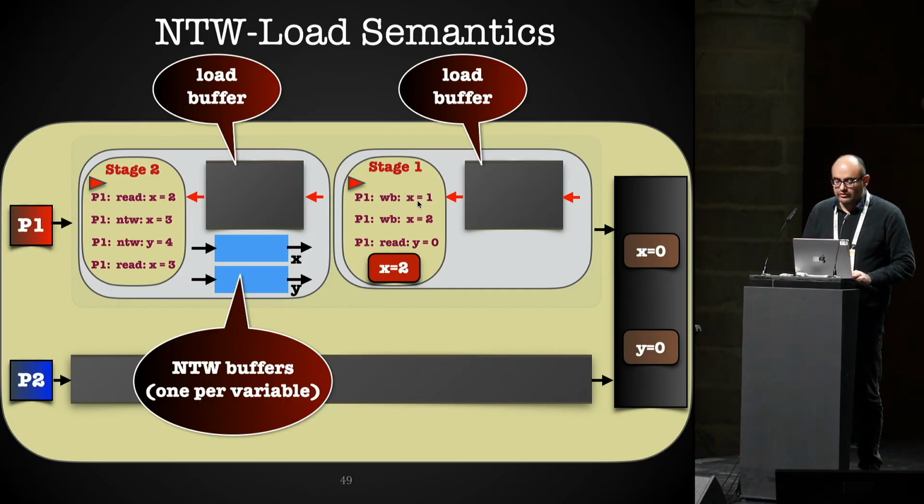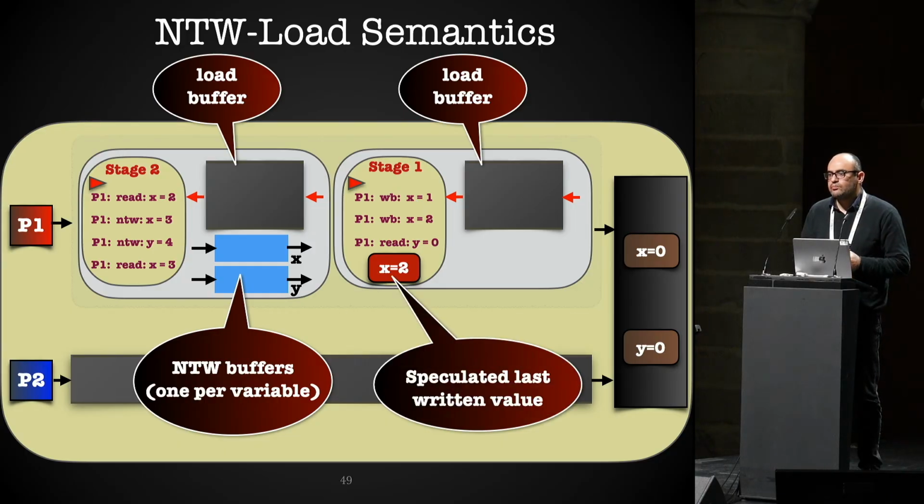For example, stage 1 will speculate on what will be the last written value. We say that stage 1 will set X to 2 at the end of that stage, and will not do any write on the variable Y. And we need to validate such a speculation, or guess.